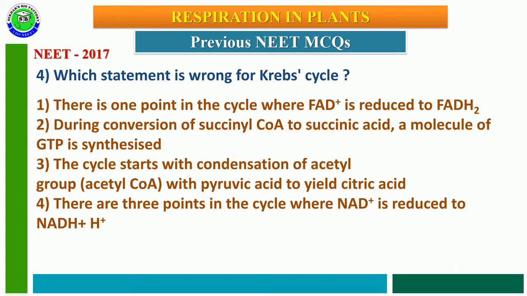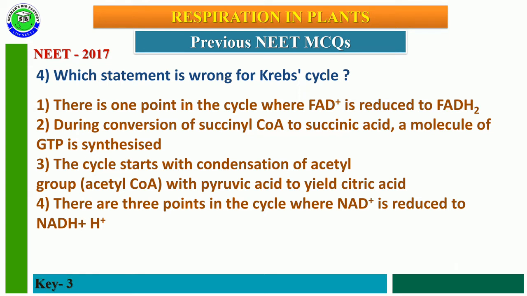Third option, the cycle starts with the condensation of acetyl group of acetyl-CoA with pyruvic acid to yield citric acid. Fourth option, there are 3 points in the cycle where NAD plus is reduced to NADH plus H plus. Among these, the incorrect statement is the third option.